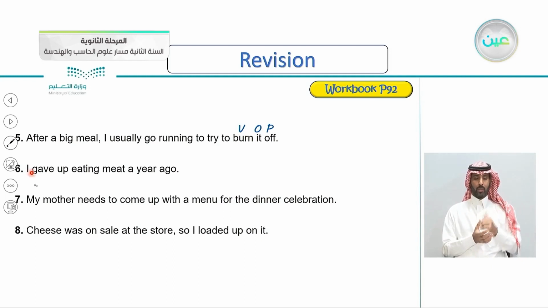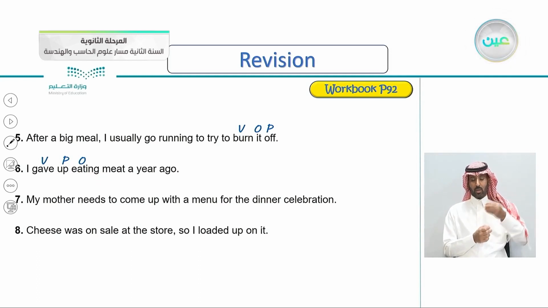Number six, I gave up eating meat a year ago. So I think this is also an easy one here. So the verb is gave. And the particle is up. And the object is eating meat a year ago.